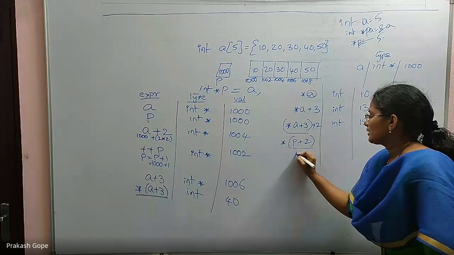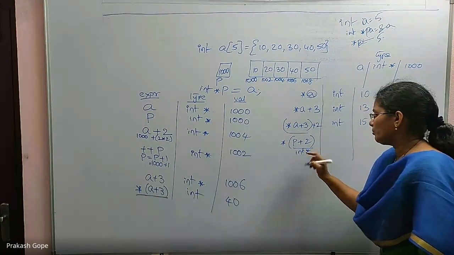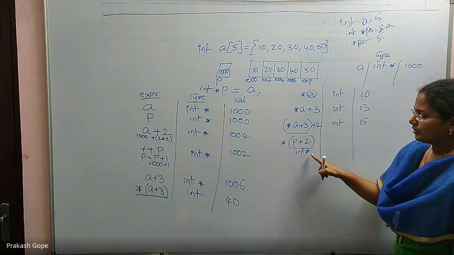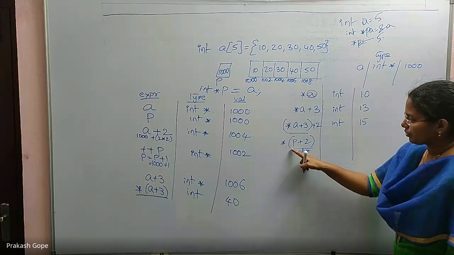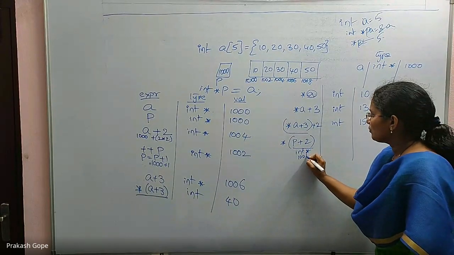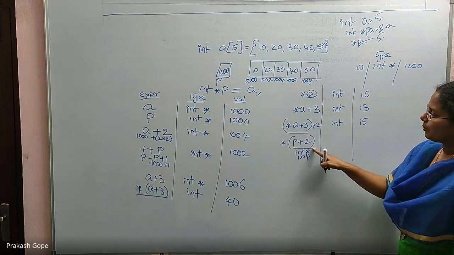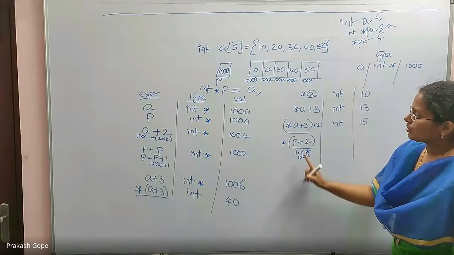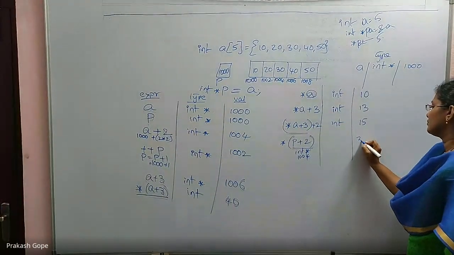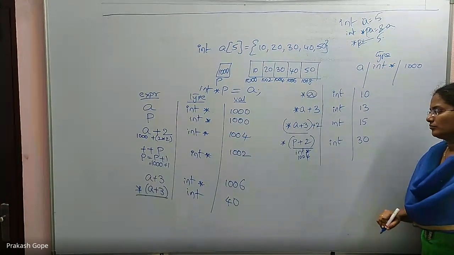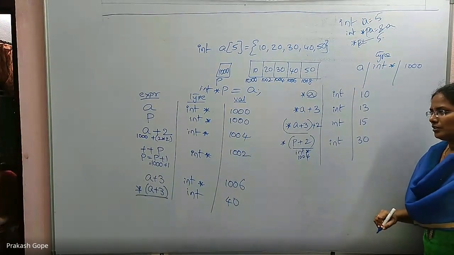Up to this, the type is integer pointer only because p is an integer pointer. Adding an integer to it does not change the type of pointer. So till here it is an integer pointer, and the value is also 1004. Because it is an integer pointer, star will give me its content, 1004's content, which is 30. And that is an integer. Is that okay?